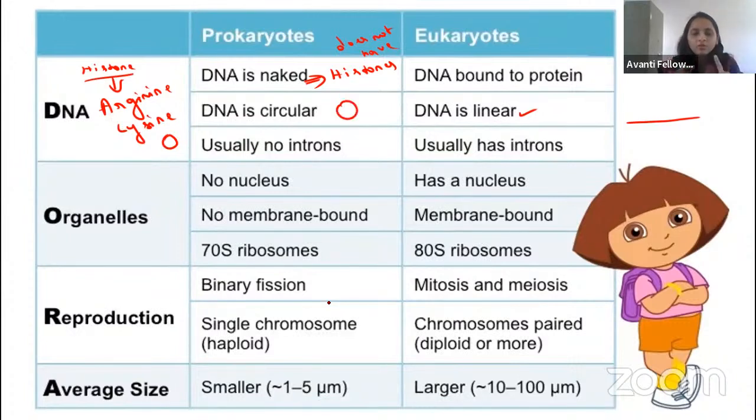Okay, guys. So you know about the two things, right? In prokaryotes, DNA lacks histone and DNA is circular. In eukaryotes, it has the protein, that is the histone protein, and it is linear. Right, guys?